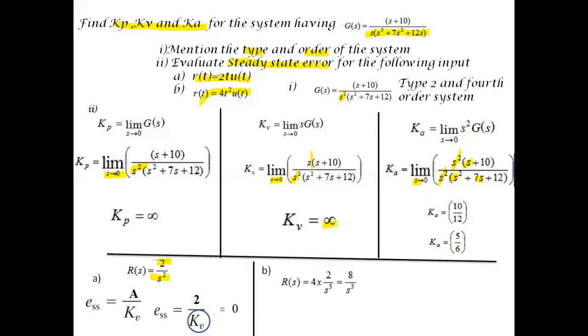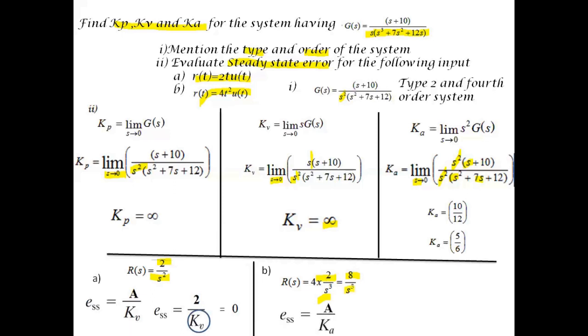Let us move on to case 2, in which given R(t) is equal to 4t squared. If you take the Laplace transform of t squared, relating with the Laplace transform formula, t to the power of n gives n factorial divided by s to the power of n plus 1. Here in this case n is equal to 2. Hence it will be 2 factorial divided by s to the power of 2 plus 1, it becomes 2 by s cubed. Already we have a magnitude of 4 given in the question. So 4 multiplied by 2 by s cubed, that is nothing but 8 by s cubed. So R(s) will be equal to 8 by s cubed.